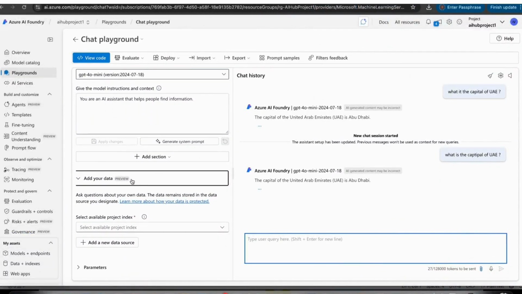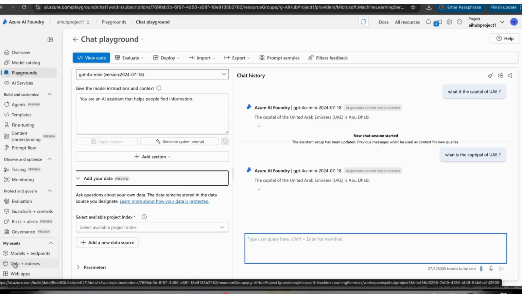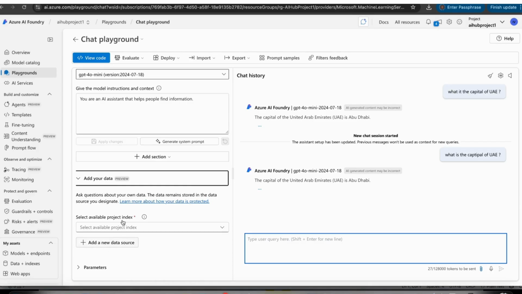If you can see here, this is under preview. In previous videos, or anywhere, you can see this option, data plus index. We need to go here, upload our data and create the index. Either you can go here or you can directly go here. Okay, so now this is the preview one. Let us select this one and see how it looks.